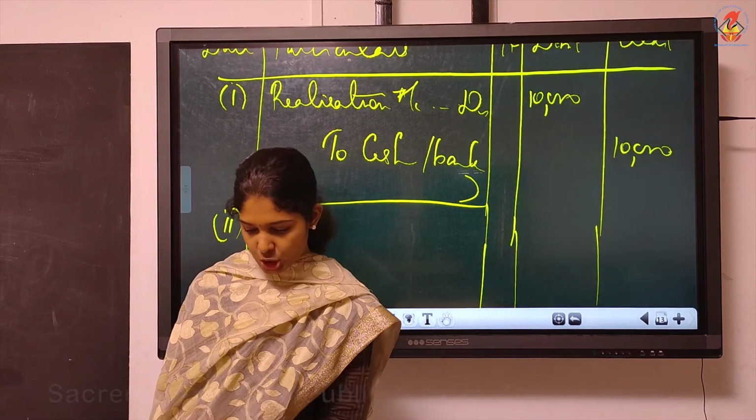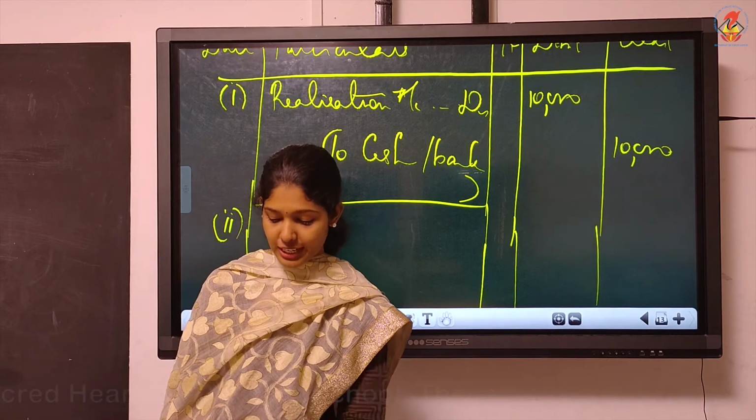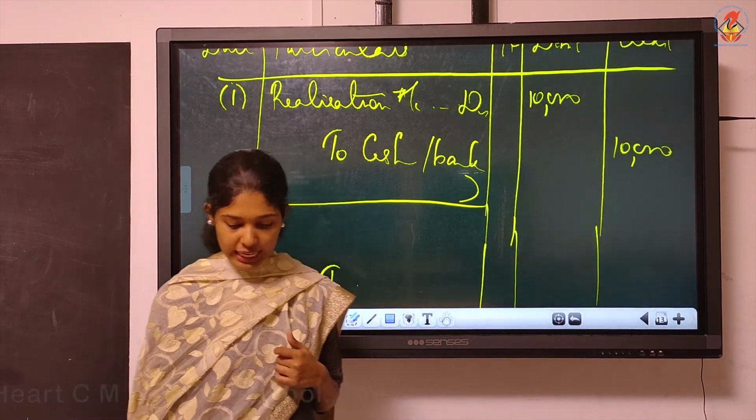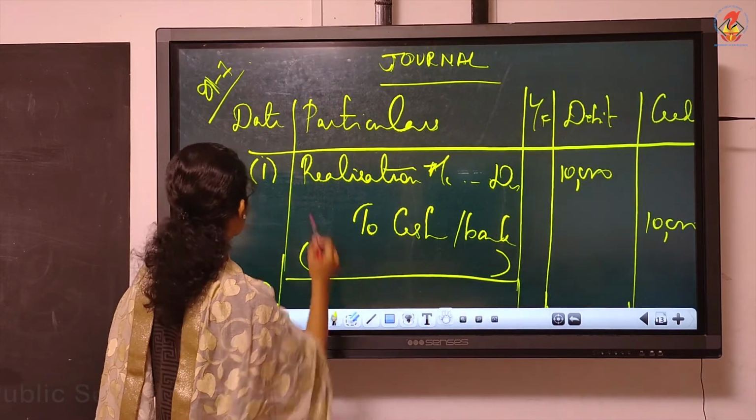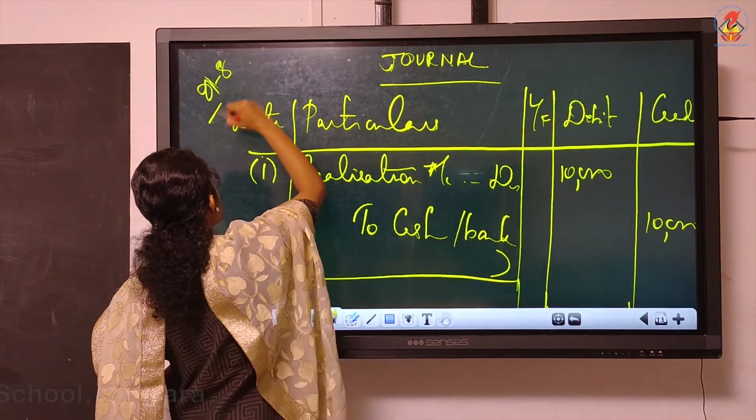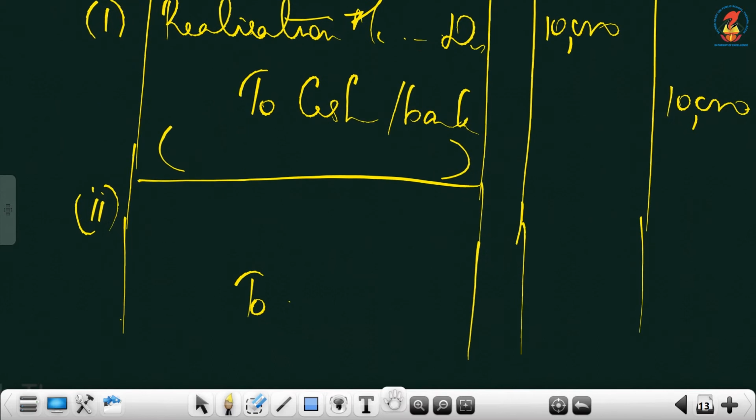Sorry, this is illustration 8. I was referring to the old textbook. In your textbook, it is illustration 8. Okay. Illustration 8, and the partner's name is Taran. So what should we write? To Taran's capital account.